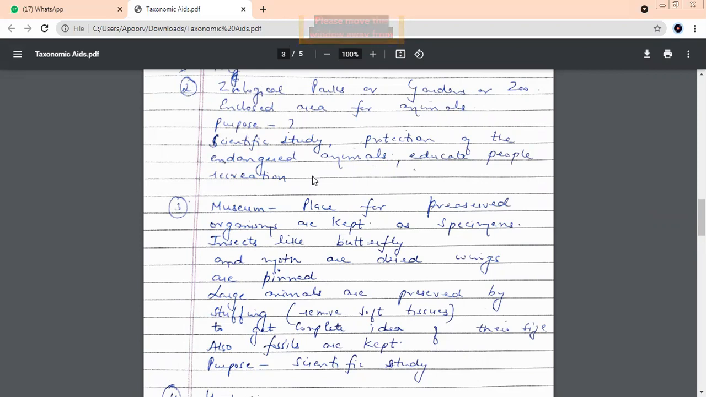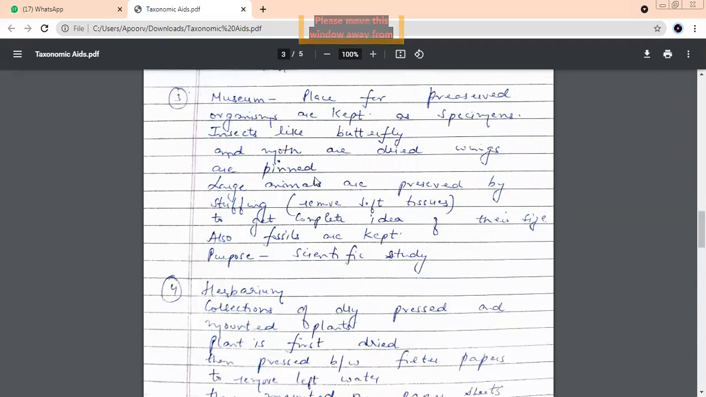In museums, for which kind of organisms do we use the drying and pinning method? Small animals. And stuffing is basically done for which animals? Large animals, like tigers. Supposing there's a dead body of a tiger and it has to be preserved in a museum, then we'll go for this. Okay, now let's go further.